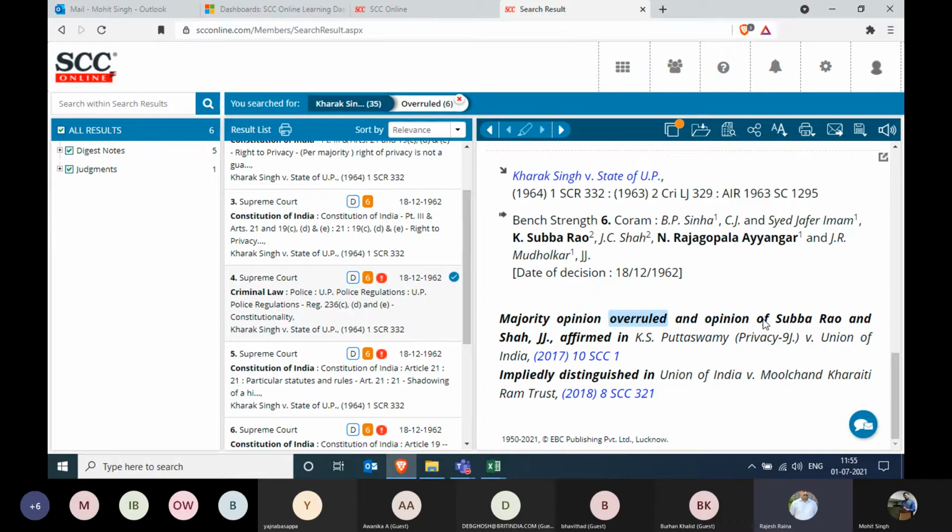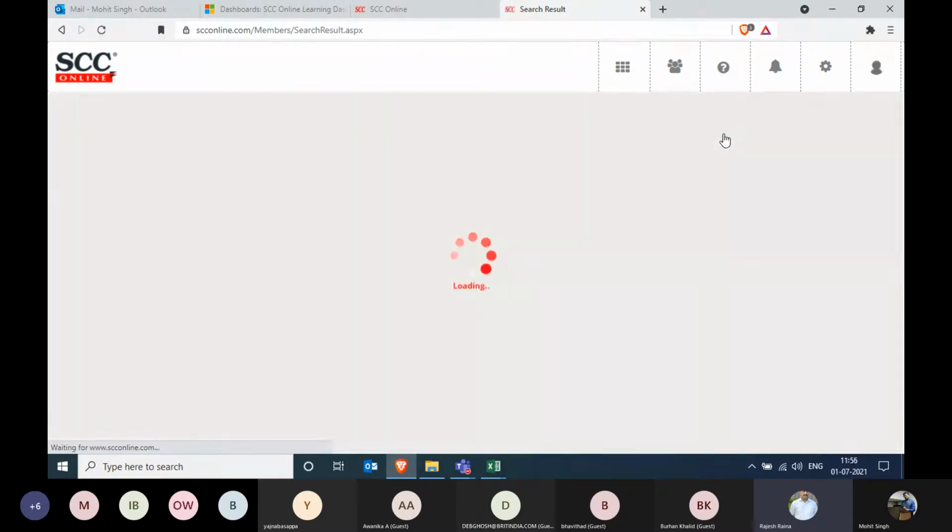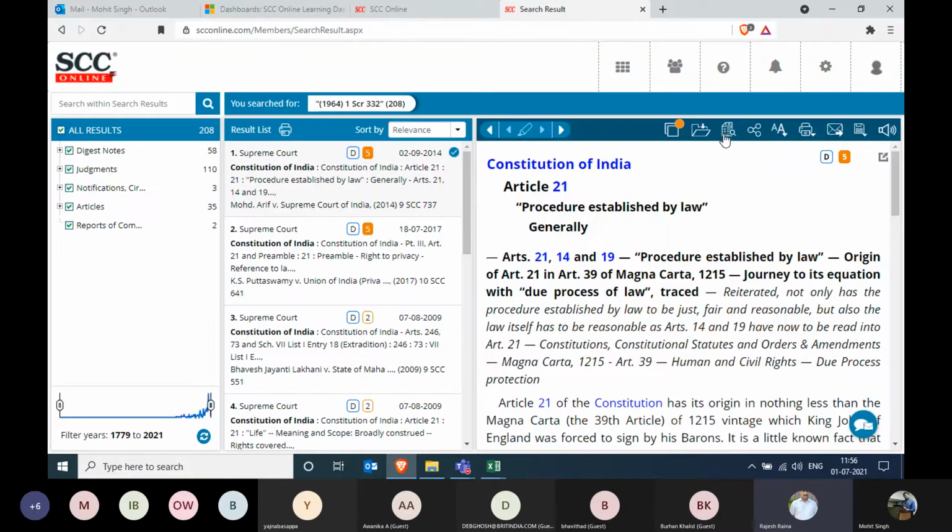So I'll use one option in the third column, an icon by the name case reference, the third icon over here. A single click on this will give me all those digest notes and judgments from the Supreme Court and High Courts where this overruling case law has been cited.